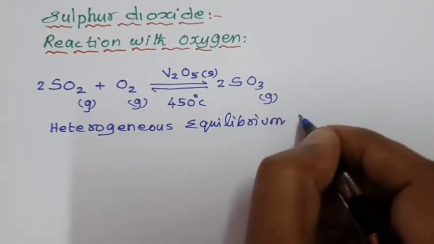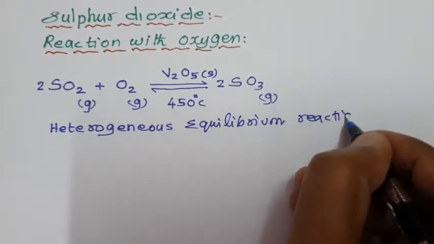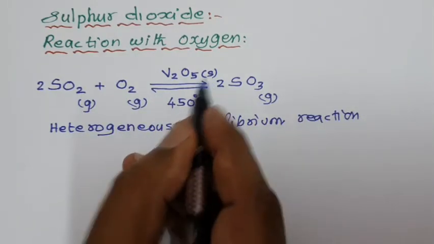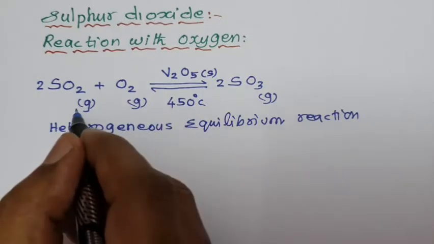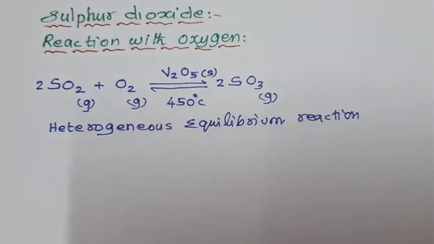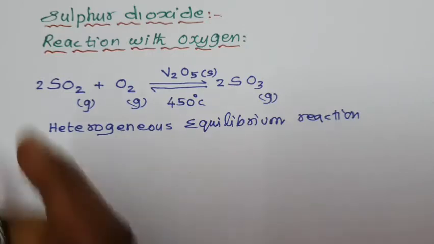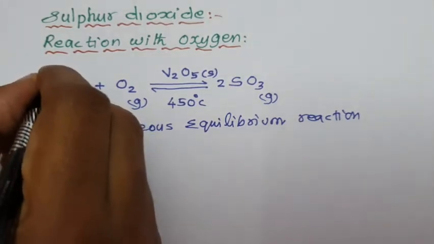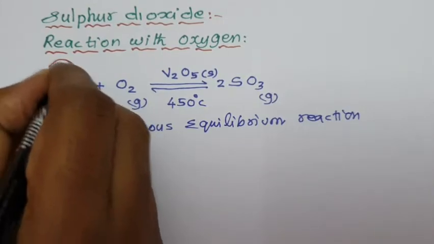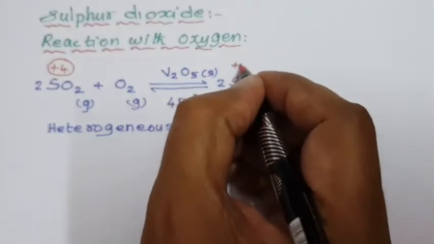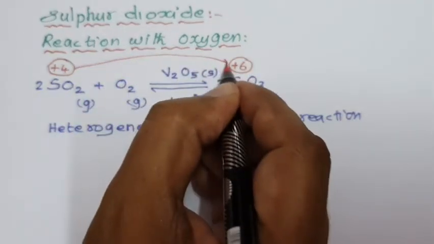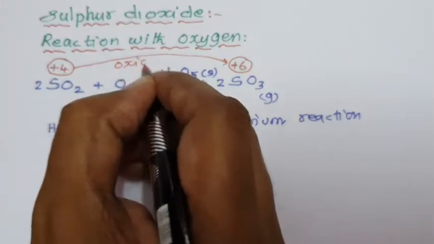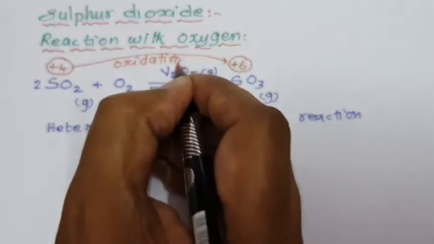An equilibrium reaction in which the reactants and the product are in different phases, gaseous phase, solid phase, is called a heterogeneous equilibrium reaction. So, in this reaction, sulfur undergoes oxidation. How? Sulfur in sulfur dioxide is in +4 oxidation state, and in sulfur trioxide it is in +6 oxidation state. So, when you move from left to right, the oxidation number increases. It indicates it is an oxidation reaction.